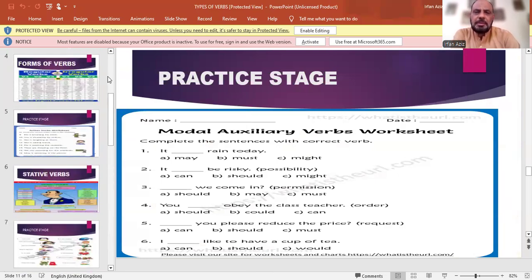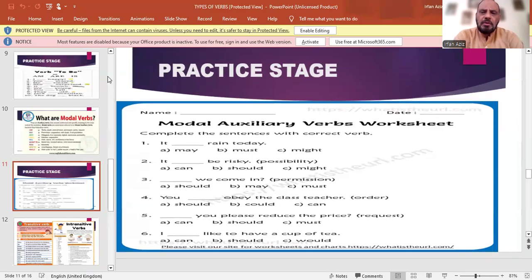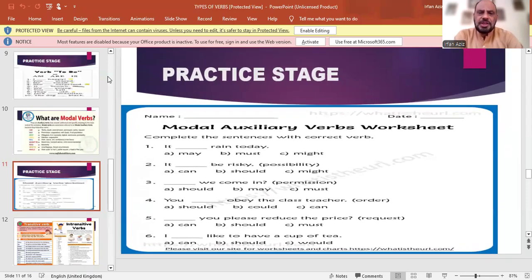So some of the modal auxiliary verbs like may, must, might, can, should, might be used in different kinds of blanks. Like, it dash rain today. It might rain today. It dash be risky. It might be risky. Dash we come in. May we come in. You dash obey the class teachers. It is an order. So you should obey the class teachers.